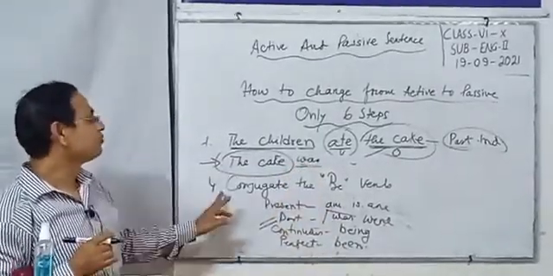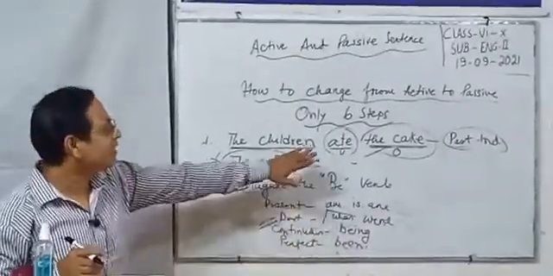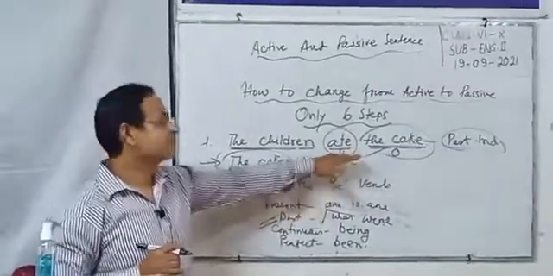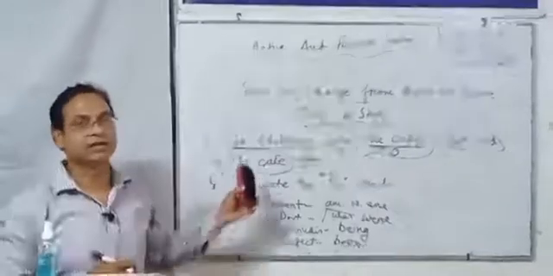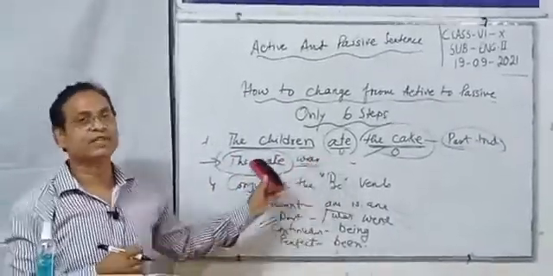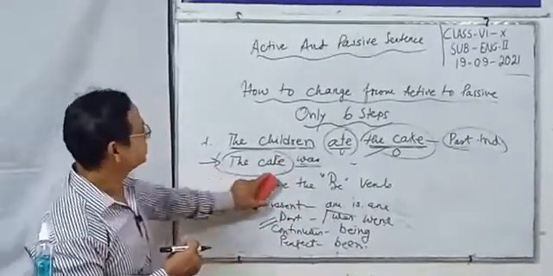This is the fourth step. Conjugate the verb as it is the same tense in the active sentence. Active sentence যে tense থাকে সেই same tense টা তোমাকে প্যাসিভে ব্যবহার করতে হবে after the subject, after the new subject. This is step 4.